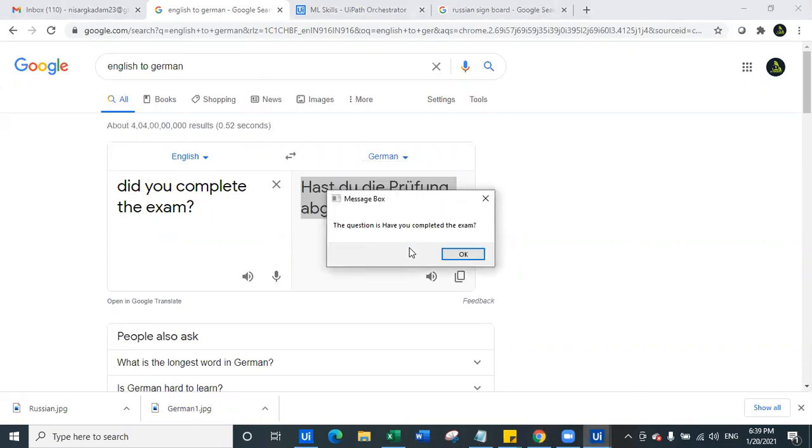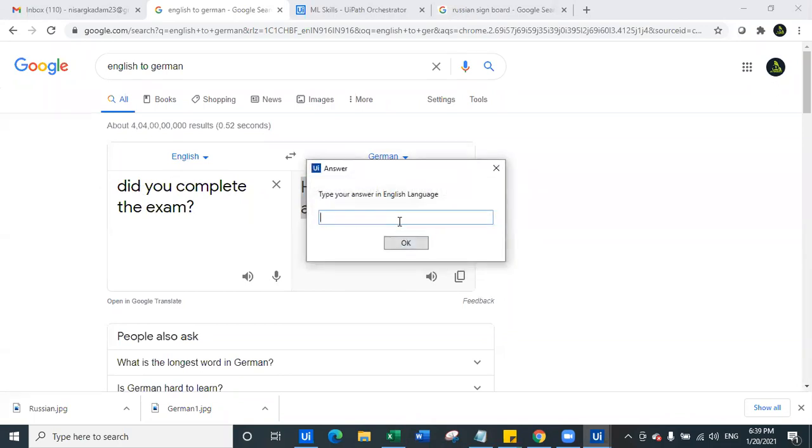So we were able to create this bot very fast. Okay, now look at this. The question is, have you completed the exam? Now, there are only a little bit of pronunciation or grammatical changes. So here I have asked, did you complete the exam, and it says, have you completed the exam? Both things are the same.